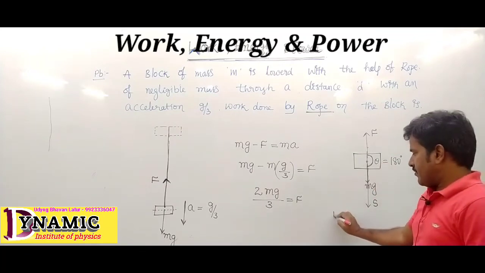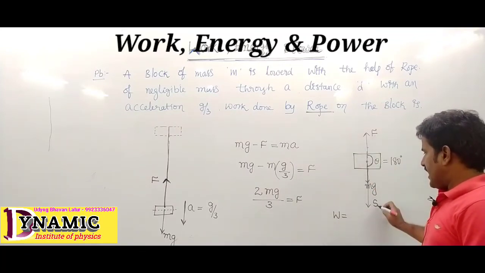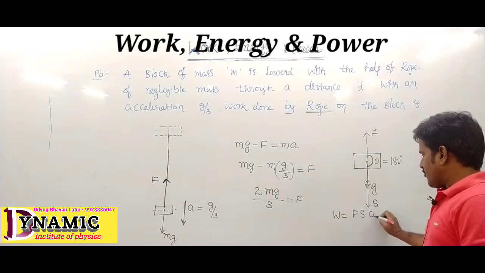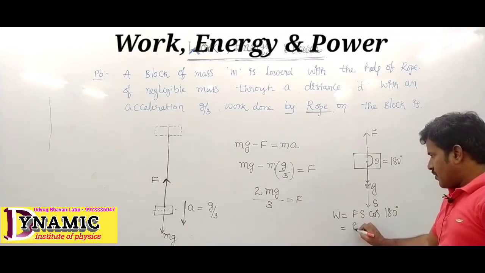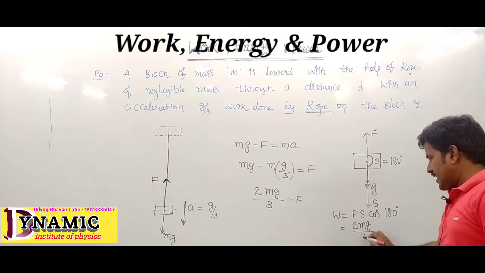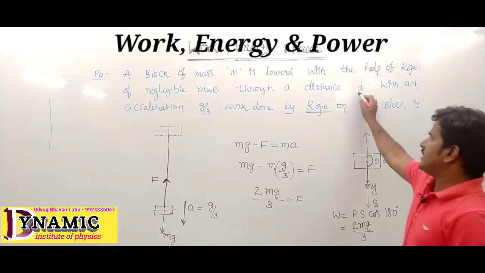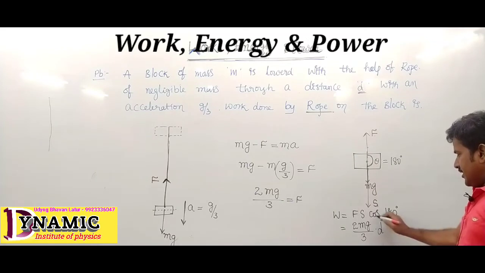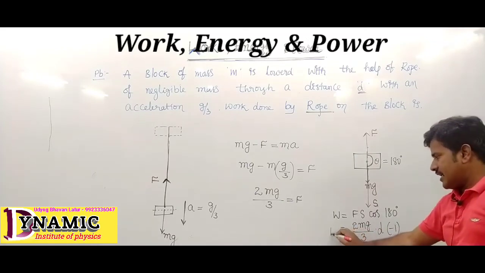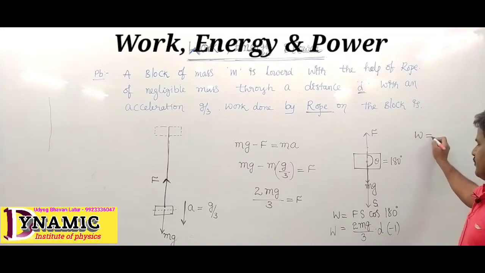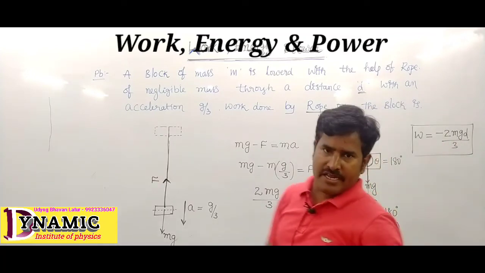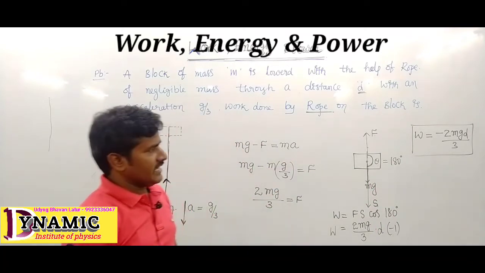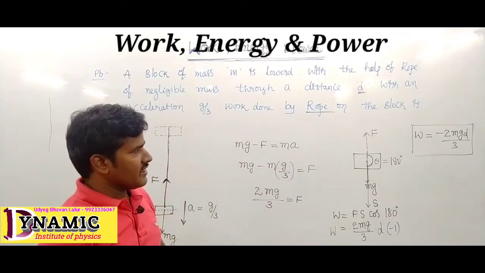Here work done equals Fs cos 180. F is written as 2mg upon 3, displacement is distance d, into cos 180, which is minus 1. So work done equals minus 2mgd upon 3. This is the work done value.